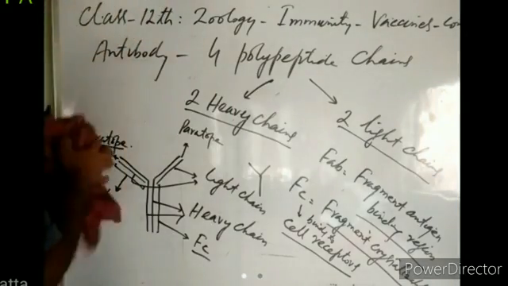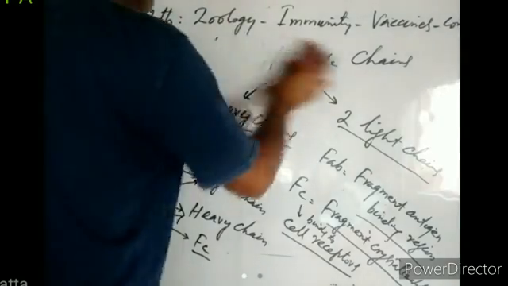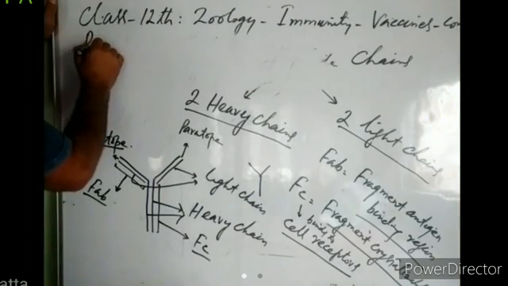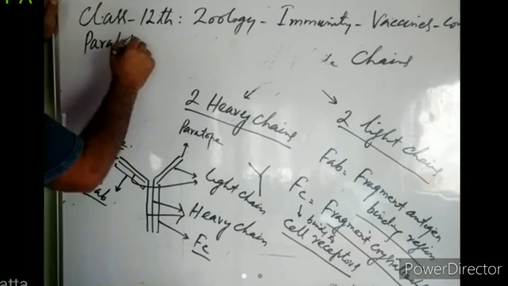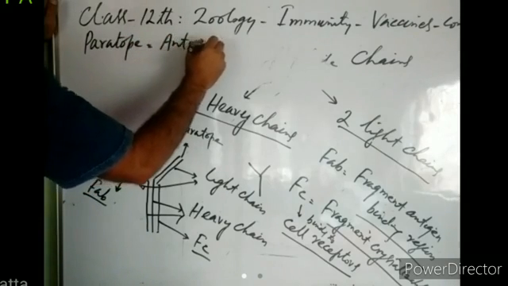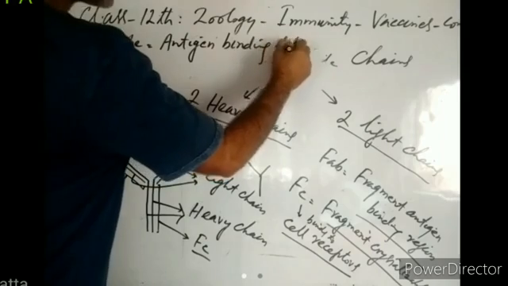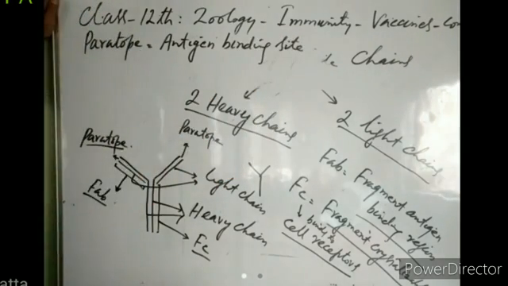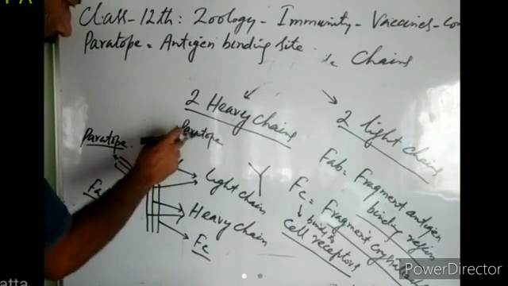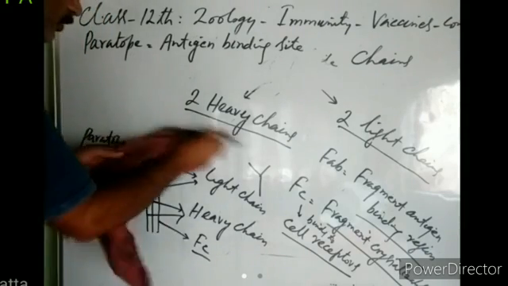Paratope is also known as the antigen binding site. So at this site, the antigen can bind to an antibody, right? So this region of the antibody is known as the paratope.